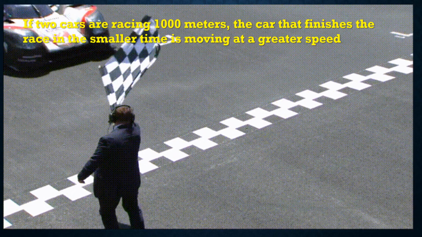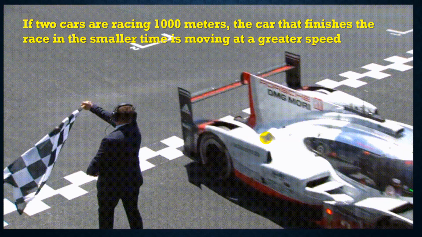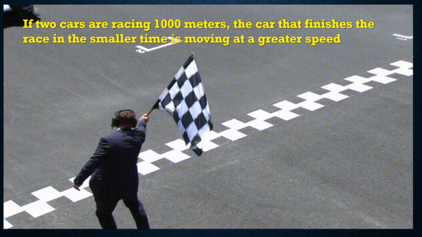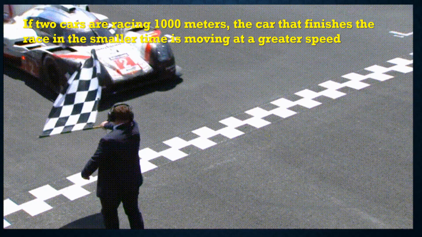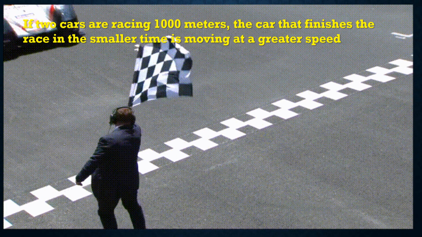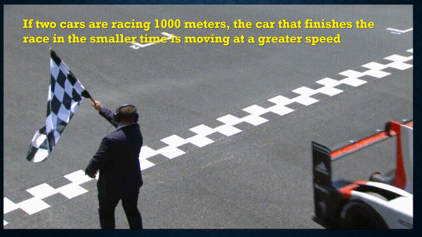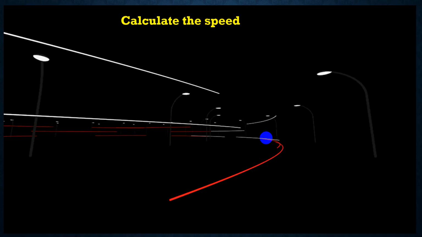If two cars are racing 1,000 meters, meters is a unit for measuring distance, so the distance is 1,000 meters. The car that finished the race in the smaller time is the one moving at a greater speed.